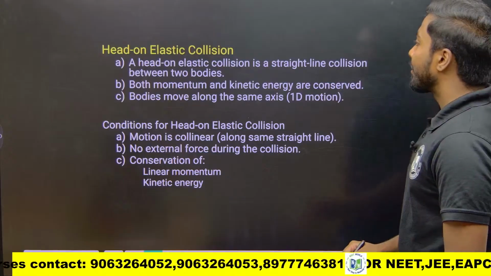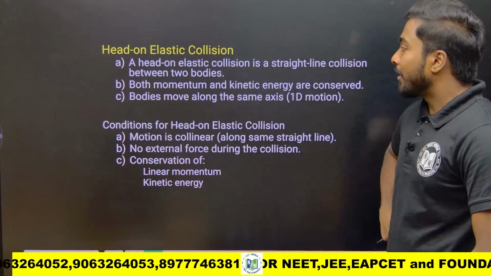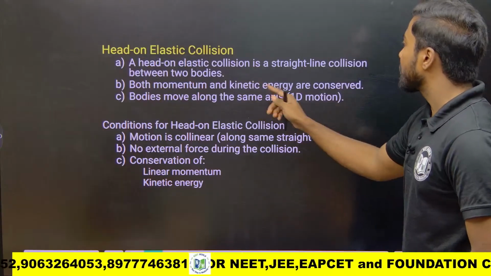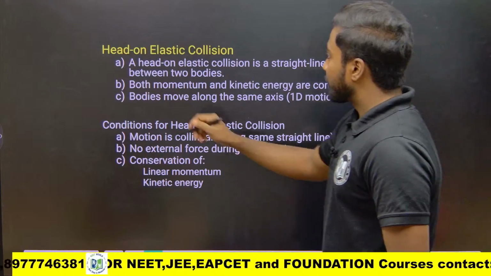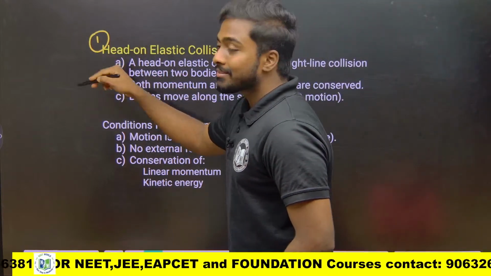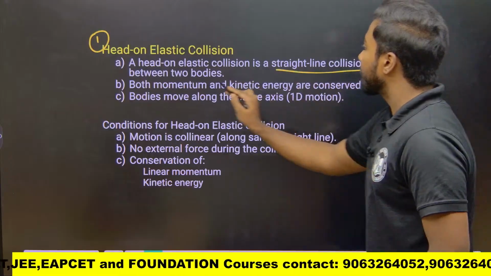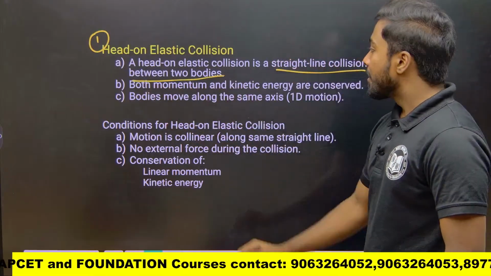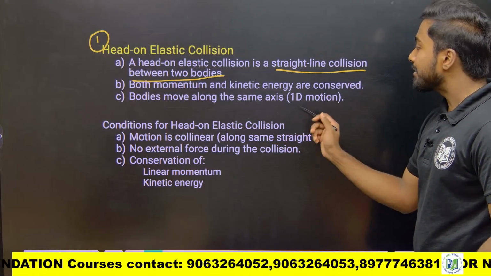Next one is head-on elastic collision. Head-on elastic collision is a straight line collision between the 2 bodies. We have seen the first one is head-on collision, the second one is oblique collision. As I said, it is a straight line collision between the 2 bodies. Both momentum and kinetic energy are conserved, and bodies move along the same axis.